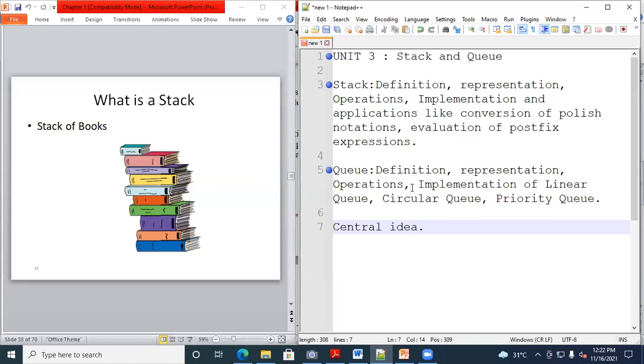Now after that, unit number 4 is linked list. The same concept, stack and queue, we will implement by using the linked list also. But before linked list, we'll implement the stack and queue by using the array concept.